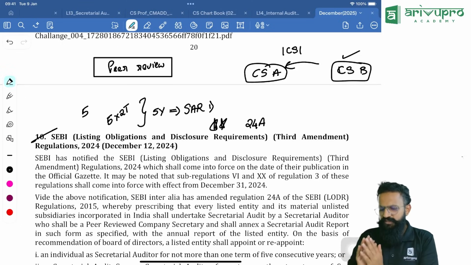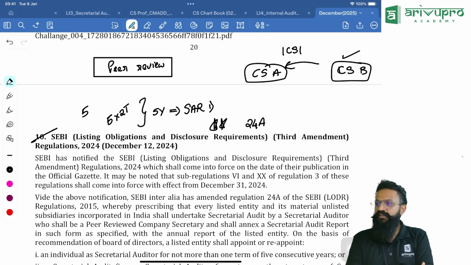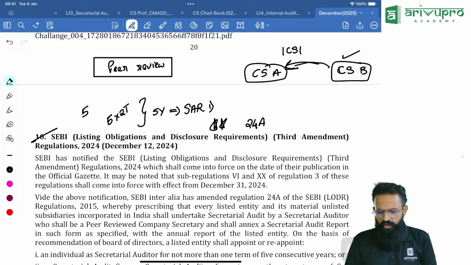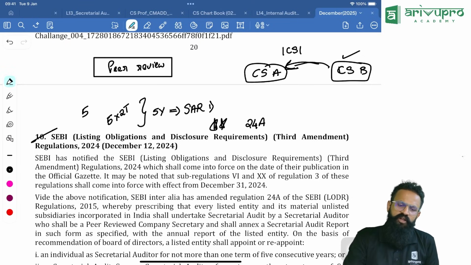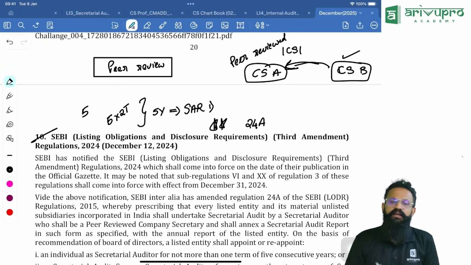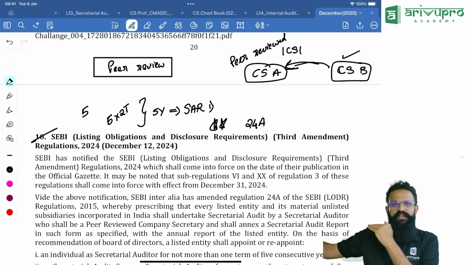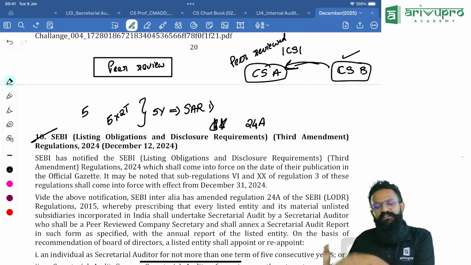When one CS is checking another CS's work, that is called peer review. If one firm comes and approves that your firm is doing a good job, if one firm approves another firm's work, we call this a peer reviewed company secretary. A peer review means someone of your level, same status, same designation, your competitor, will come and review your work.